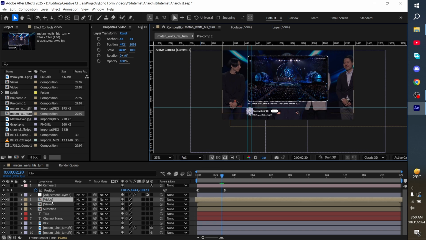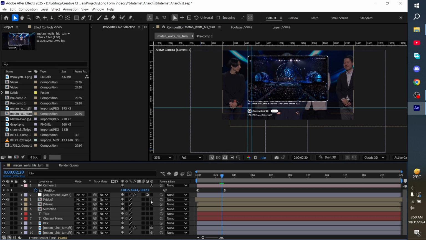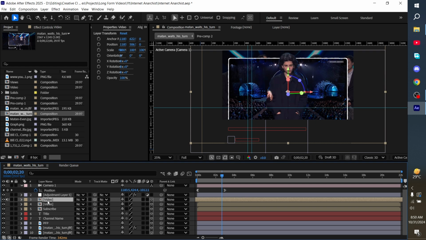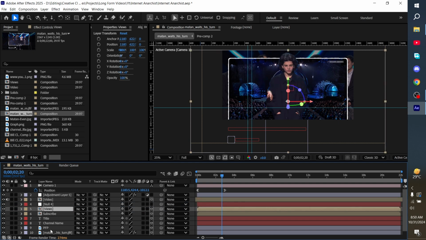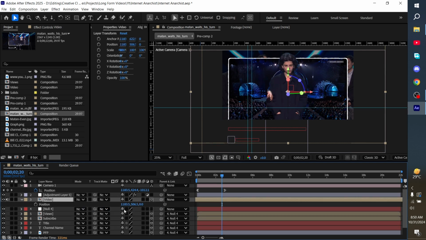So first thing that we're going to do is make everything 3D. Okay, 3D. There we go. And now go make a null. So take like this, and then drag everything into the null object except the video, and move the video minus 500.